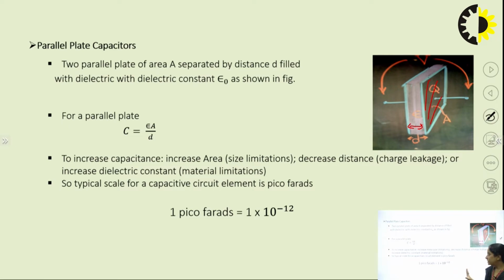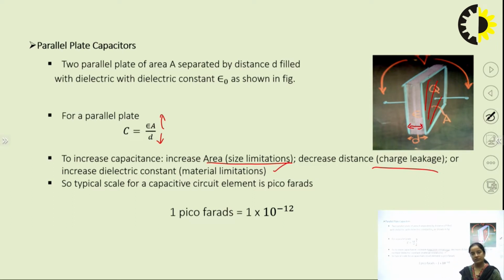As we discussed earlier, we can increase the capacitance by increasing the area, by decreasing the distance, and by changing the material between the plates so that the value of epsilon changes. But if we increase the capacitance by increasing the area, there is a limitation of size. If we decrease the distance, there will be a charge leakage problem. If we increase the dielectric constant, materials are limited, as all materials do not have the dielectric property. That's why all these three methods have problems.